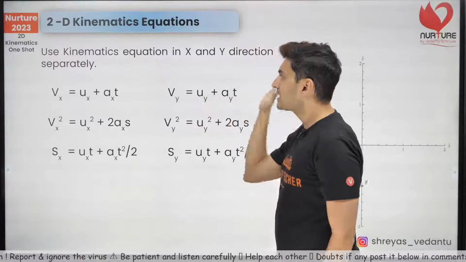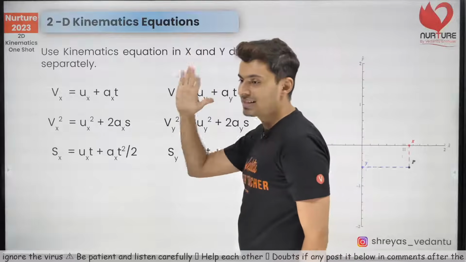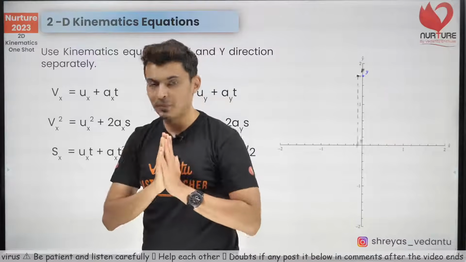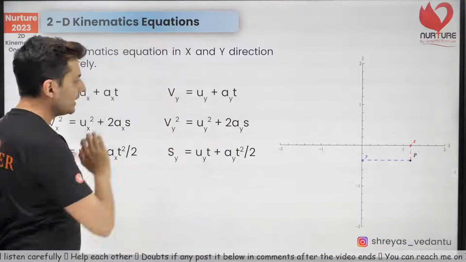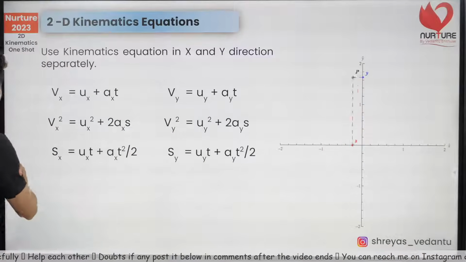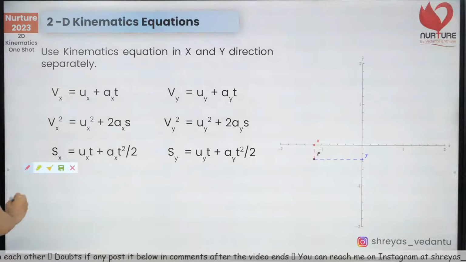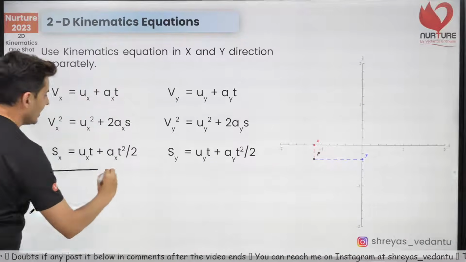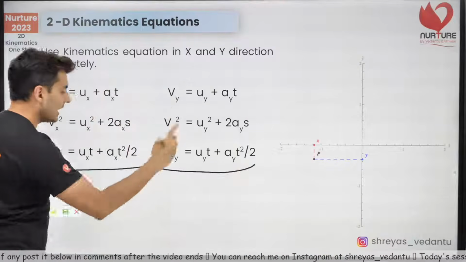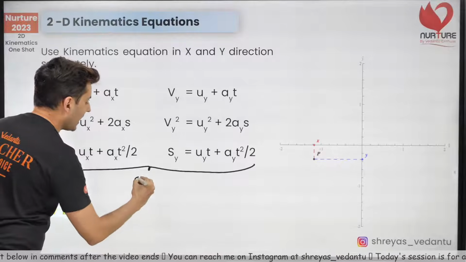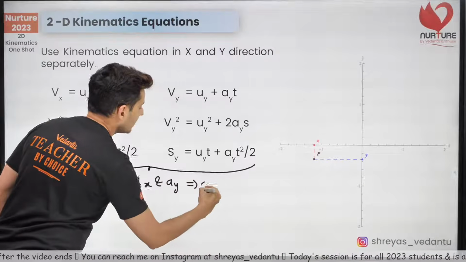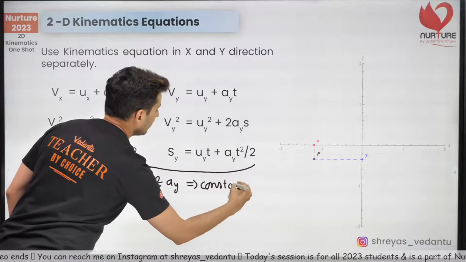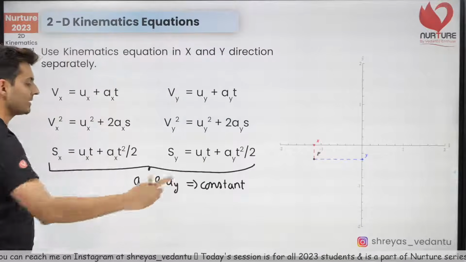So you can use kinematic equations in the x and y directions separately to make sure that you analyze the motion completely and independently. There is only one catch when you use these kinematic equations. What is that single important catch? That catch is nothing but that the accelerations ax and ay should be constant. In both directions it should be constant.